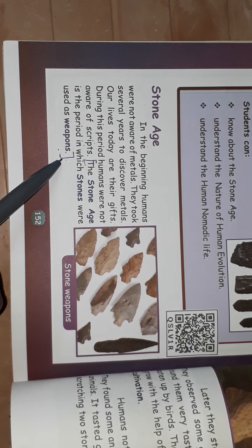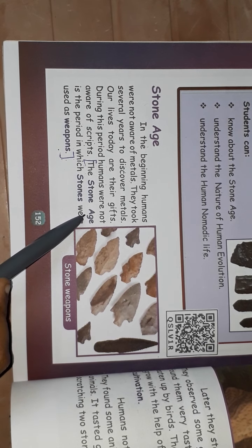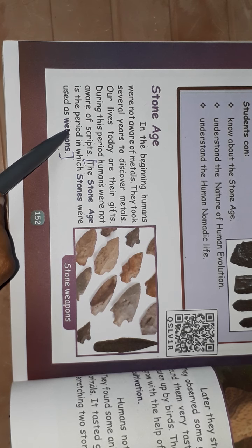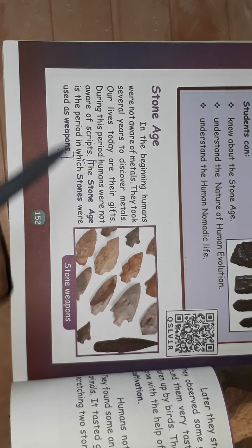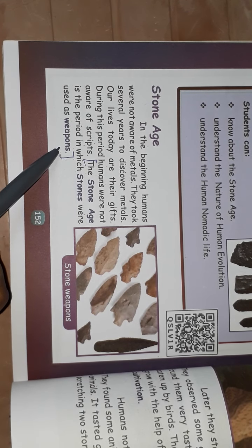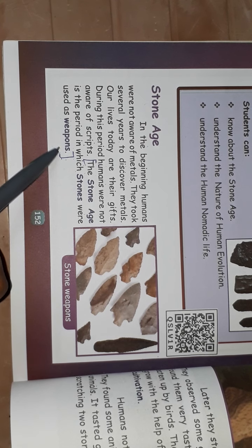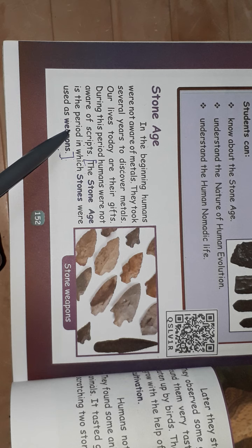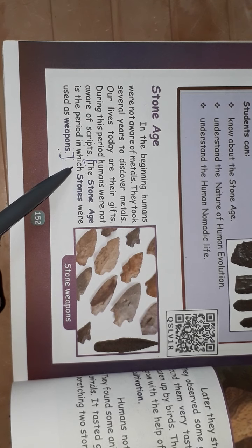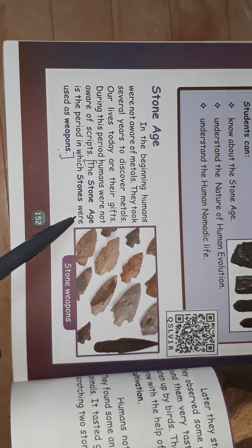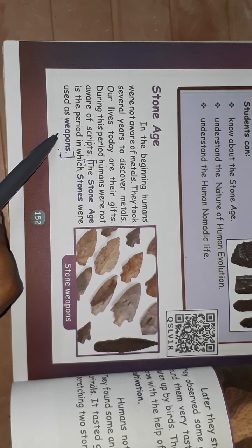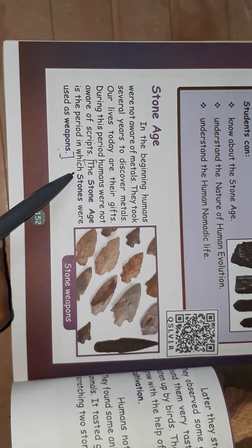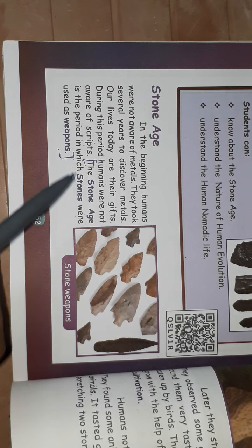Repeat after me. The Stone Age is the period in which stones were used as weapons. Weapons means ஆயுதங்கள். The Stone Age is the period in which stones were used as weapons. What is Stone Age? The Stone Age is a period in which stones were used as weapons.